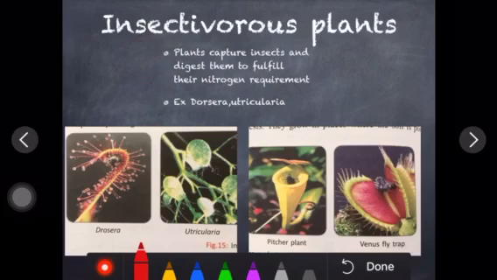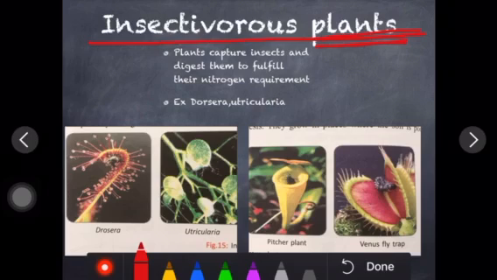There are two other heterotrophic nutrition examples which we will discuss in this slide only. That is insectivorous plants. Again the story of the plant: plants show photosynthesis, but a few plants have chlorophyll and still feed on insects. So a question might arise in your mind: if they have chlorophyll, they can proceed with photosynthesis and prepare their own glucose food, then why are they feeding on insects?